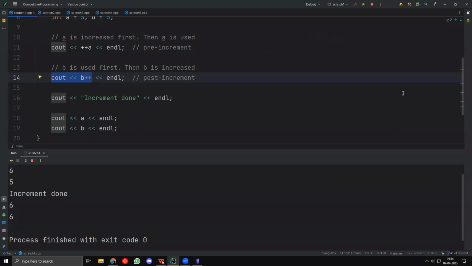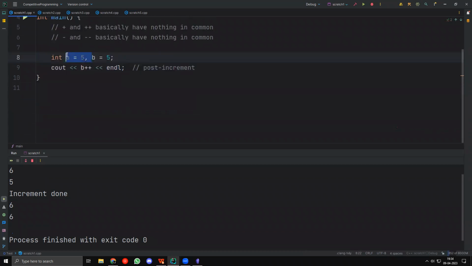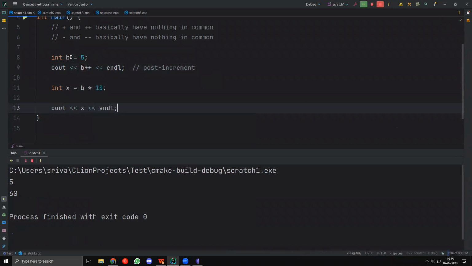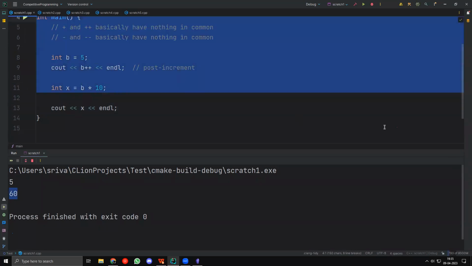Kunal says, does that mean when we print b, then it will update? No, it will not update when it is printed or anything like that. For example, let's say I take b equal to 5 and b++, and then I take int x equal to b into 10. Now if I output x, it's not related to print or anything like that. You can still see that here it is 60, which means that b into 10 was 6 into 10, so b was 6. Is this clear, Kunal? Okay, cool.